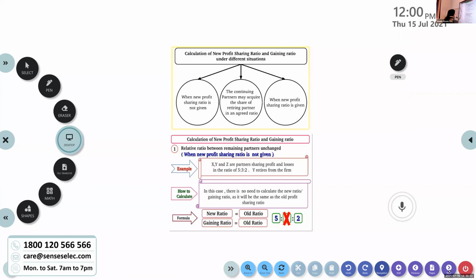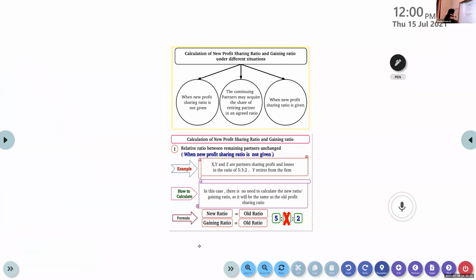There are three partners. Their ratio is given as 5:3:2, and it is said that Y retires. So I told you there is no need of any kind of calculation. 5:3:2 is the ratio given for X, Y, Z. And it is said that Y is retiring. So we just have to cancel that share and you get the rest of the share as 5:2. Okay, so see the peculiarity of the question.